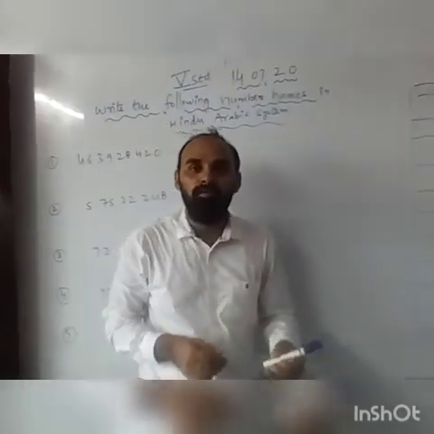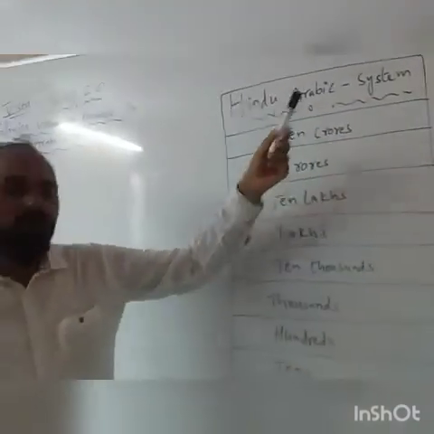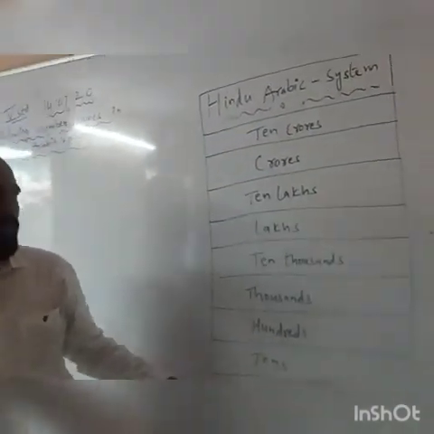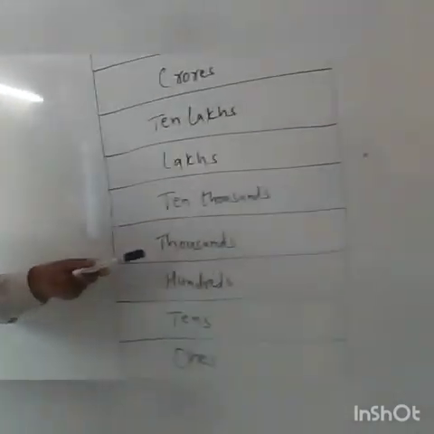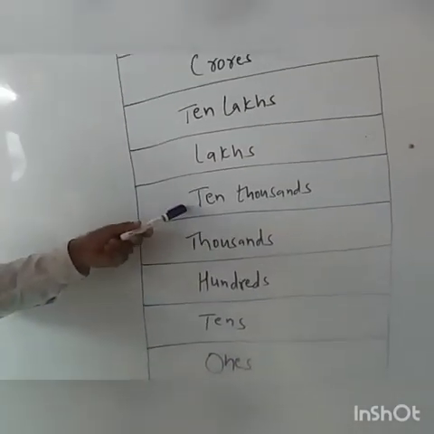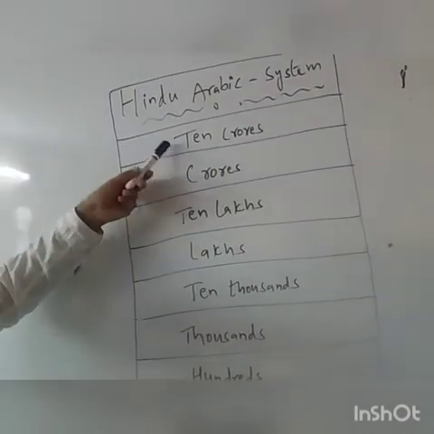Check the table of the Hindu Arabic system. In the Hindu Arabic system, we read the place values in this way: ones, tens, hundreds, thousands, 10,000s, lakhs, 10 lakhs, crores, 10 crores.